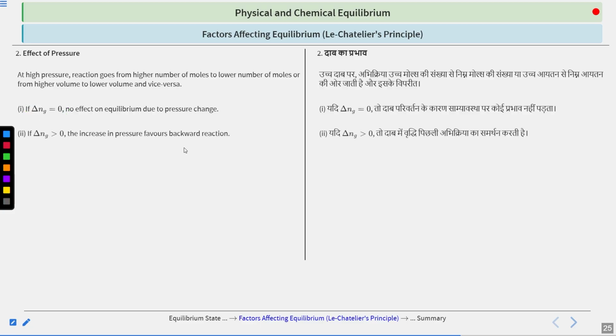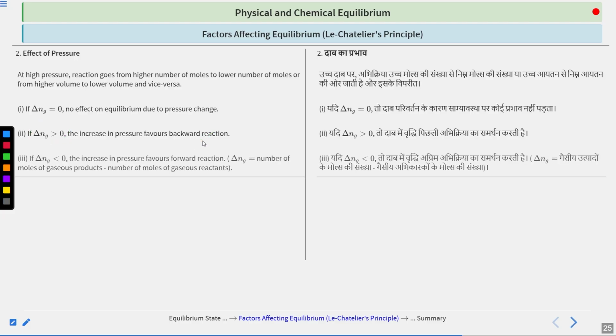Now, if your reactant molecules are fewer and your product molecules are greater, because delta Ng is greater than 0, that means an increase in pressure will shift the reaction in the backward direction, because in the backward direction the number of moles is less, that is on the reactant side. Now if your delta Ng is less than 0, that means your reactant moles are greater, and in that case the reaction will move in the forward direction on increase of pressure. When you increase the pressure, and the product has the lesser number of gaseous molecules, the reaction will go in that direction.